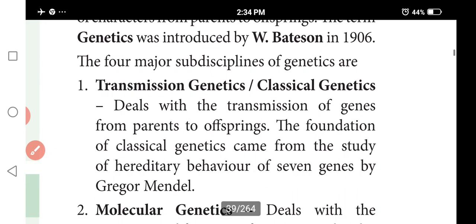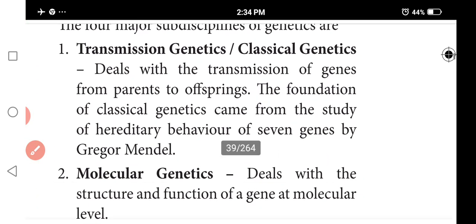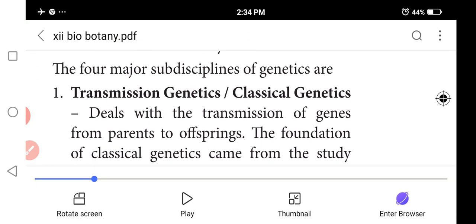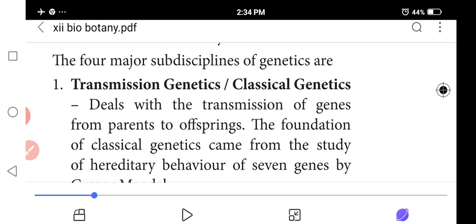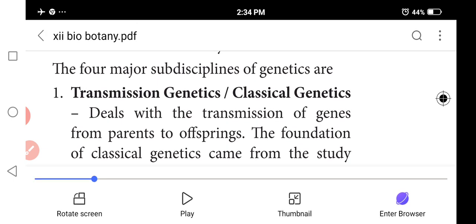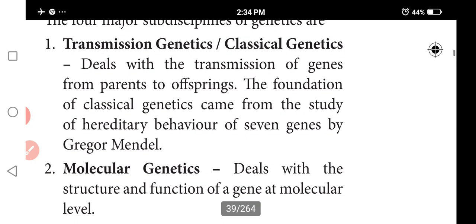Next, the sub-disciplines of genetics, the major divisions. First is transmission genetics, or classical genetics. It deals with the transfer of genes from parents to offspring.